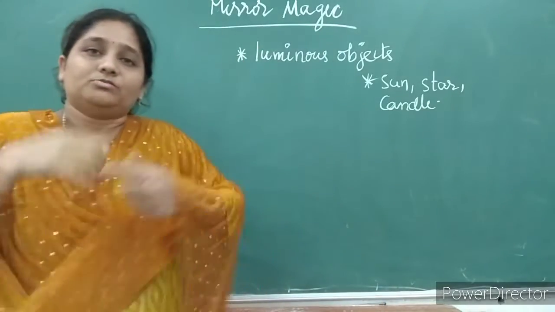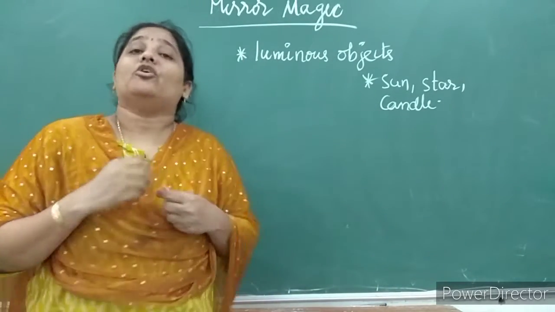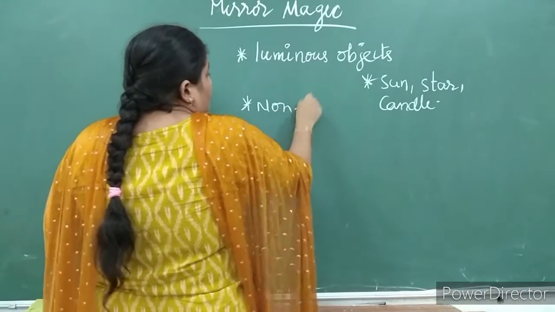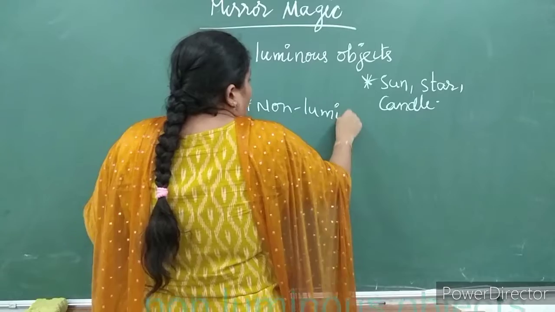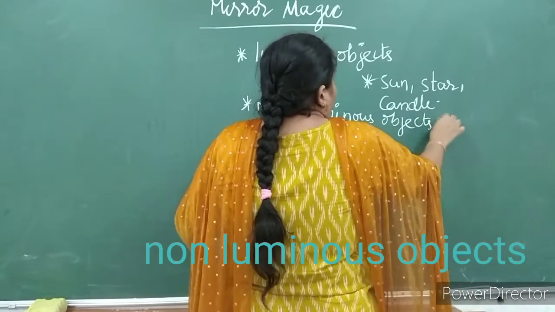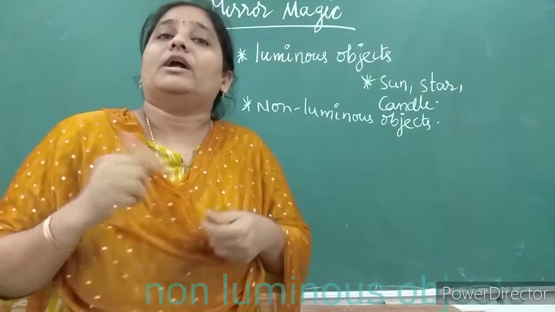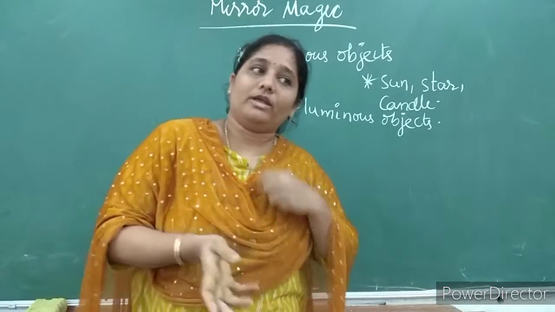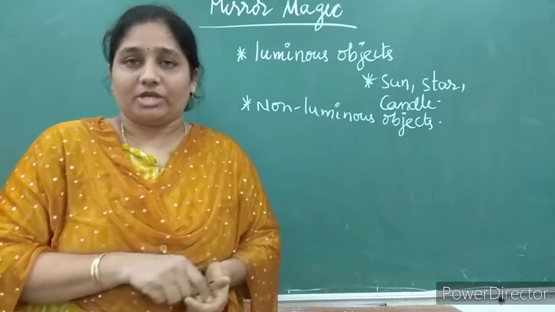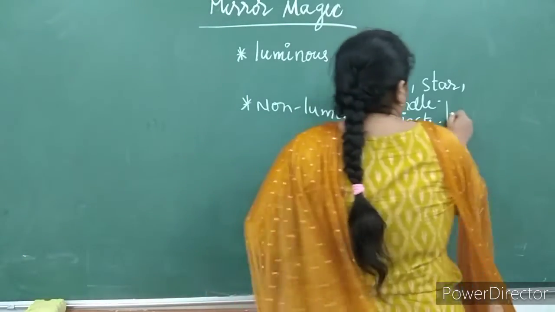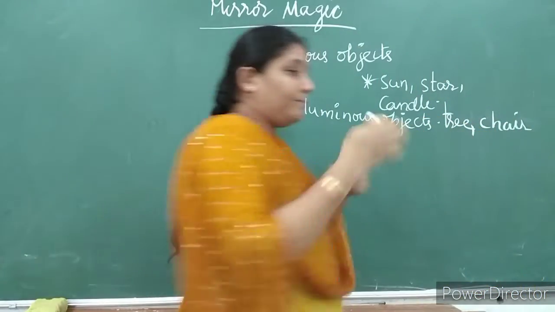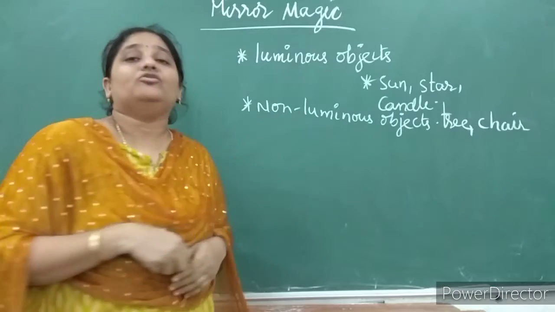Now let us move to the next one, that is non-luminous objects. Non-luminous objects are those objects which are unable to produce light, which do not even reflect light, which give shadow. So your tree, your chair, your pencil, pen, all these come under non-luminous